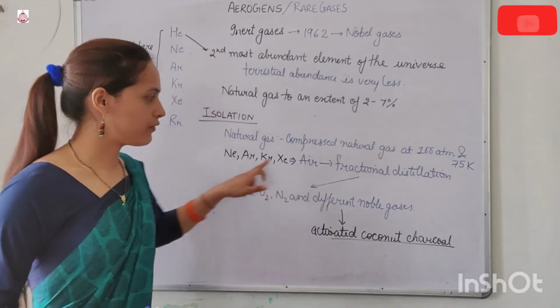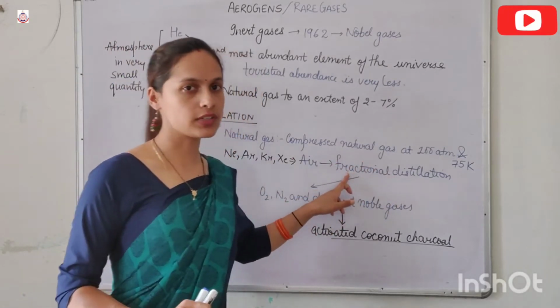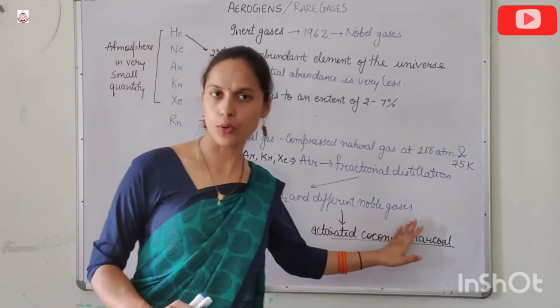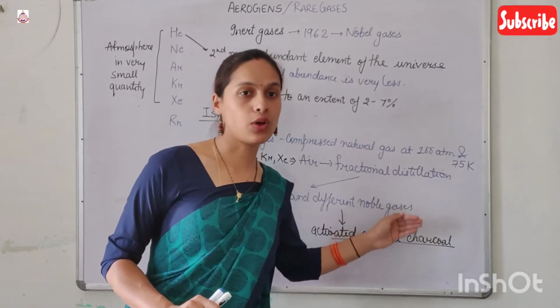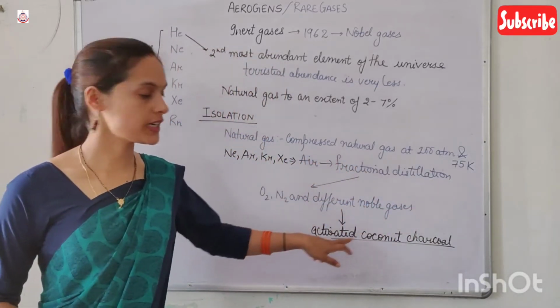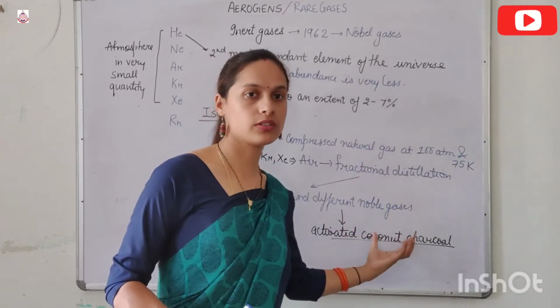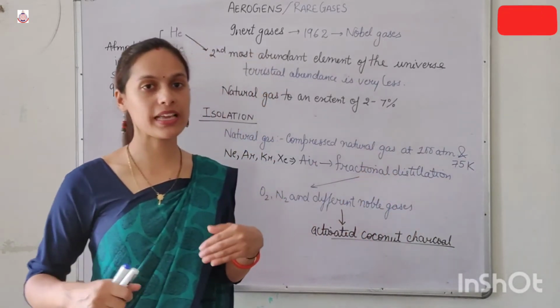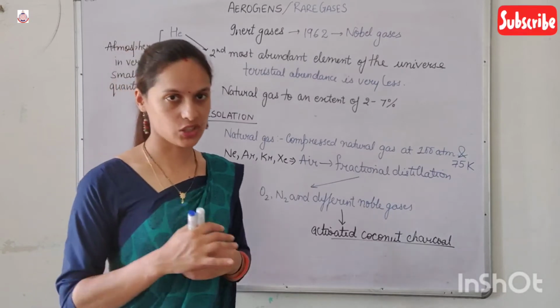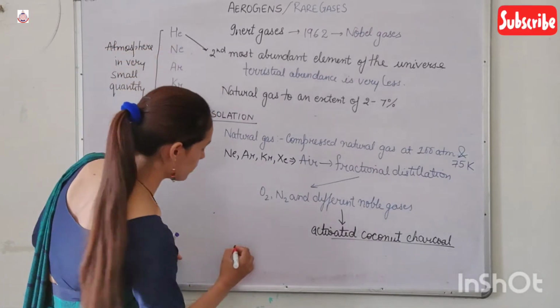So by fractional distillation of air, first we will separate O2, N2 and noble gases. Then by absorbing noble gases over activated coconut charcoal, we separate the different noble gases, because this charcoal absorbs noble gases at different temperatures. And if I talk about radon,